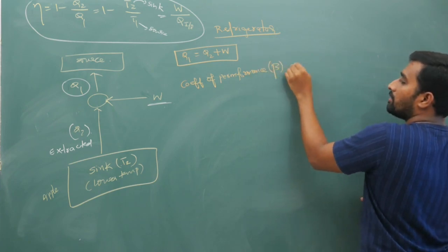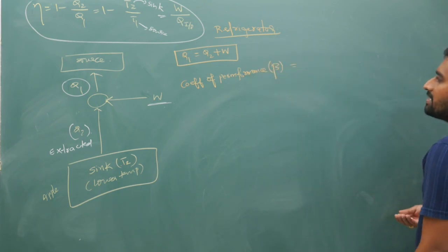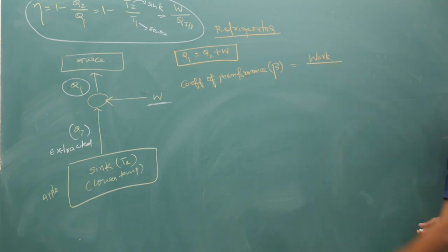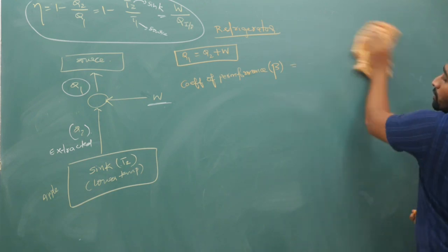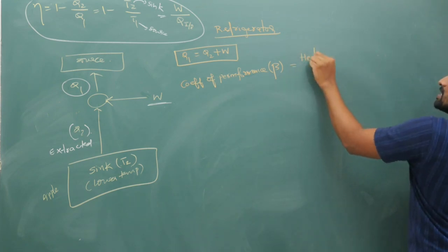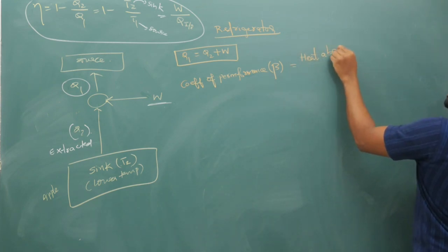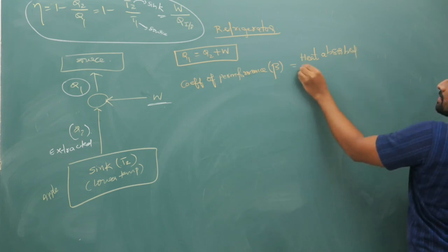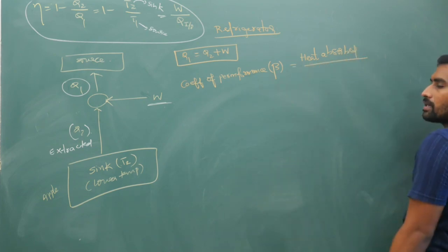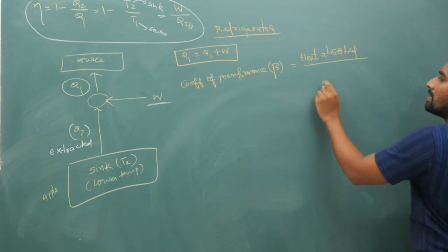Your coefficient of performance beta is the heat absorbed by the work done. We don't define efficiency here, because we are doing work, so what is there to efficiency?